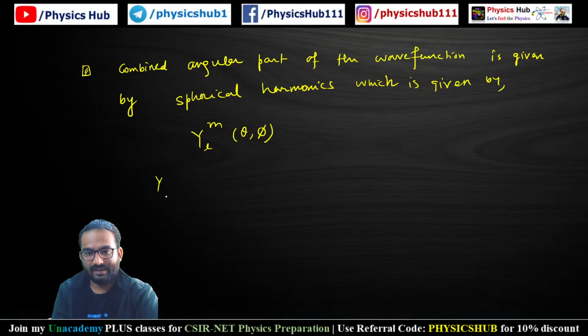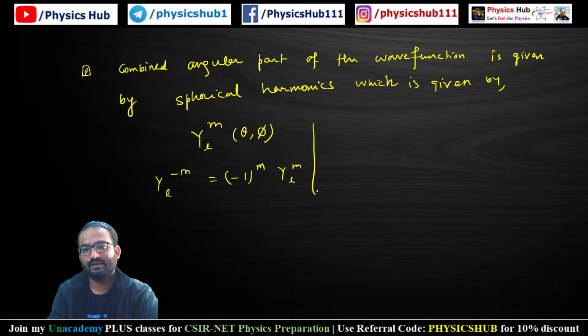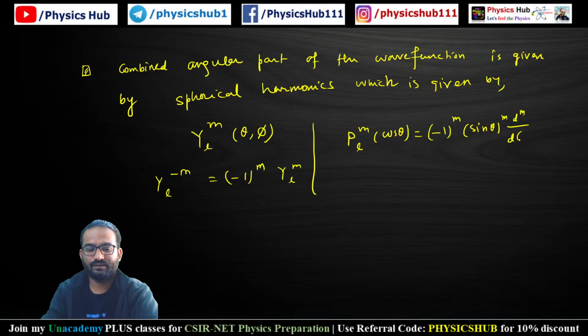Y_l^m has some properties. If you calculate Y_l^(-m), it will be (-1)^m Y_l^m. And you see P_l^m of cos theta, what is the value of this particular thing? It will be equal to (-1)^m sin theta to the power m, d^m by d(cos theta)^m of P_l of cos theta.